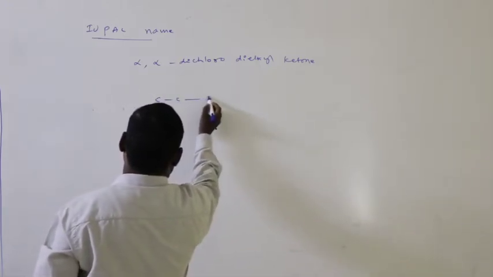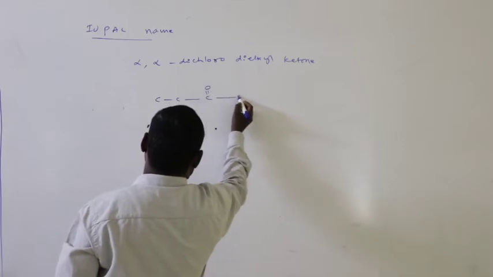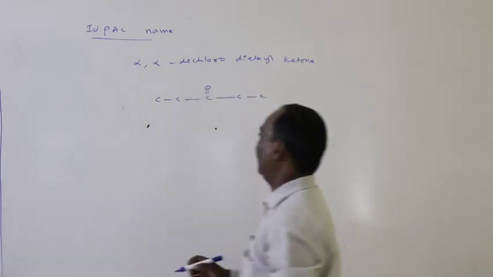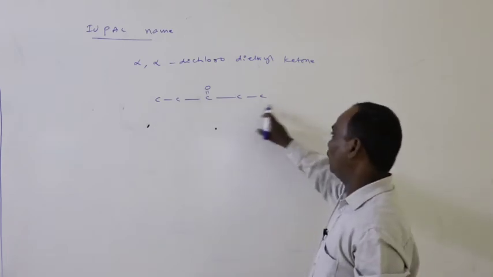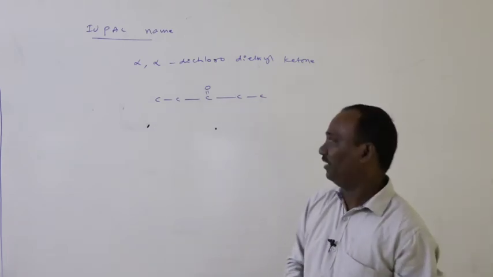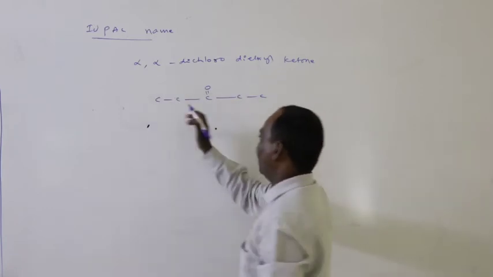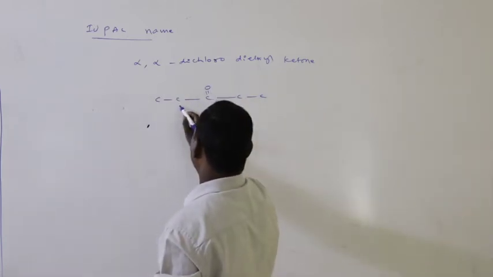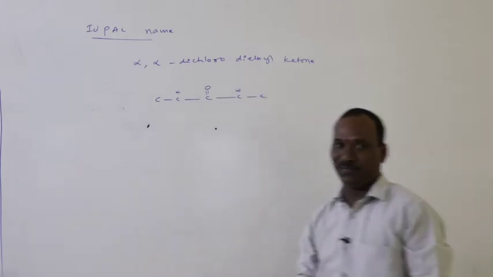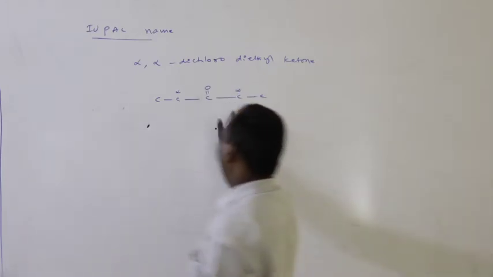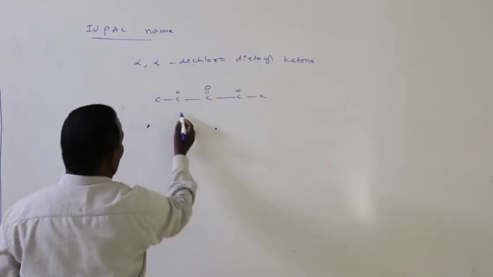Carbon and C double bond O, carbon. This is diethyl, 2 carbons, ethyl group, 2 carbons, ethyl group, diethyl ketone. With respect to this functional group, this is the alpha carbon, and this one is also an alpha carbon. Alpha, alpha. At the alpha carbons, chlorines are present.